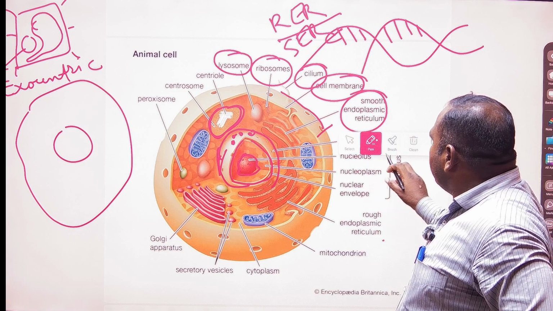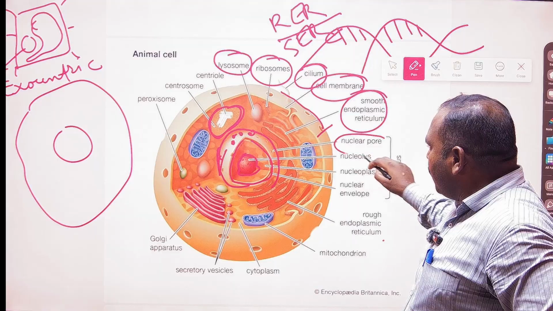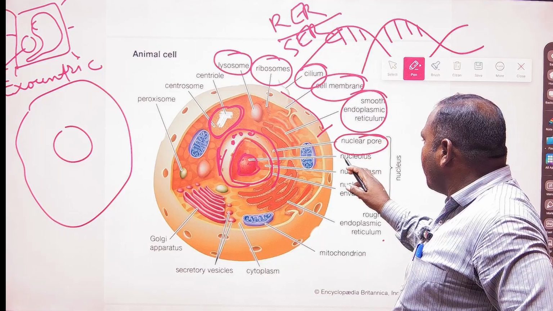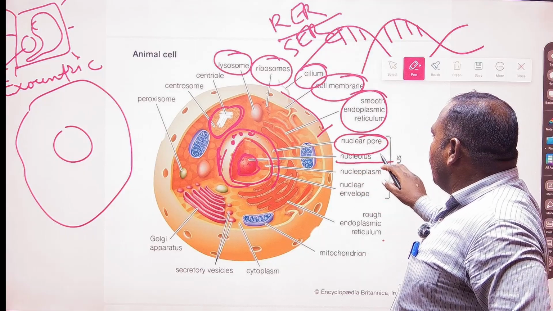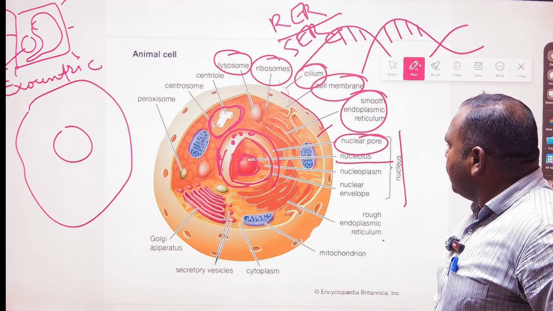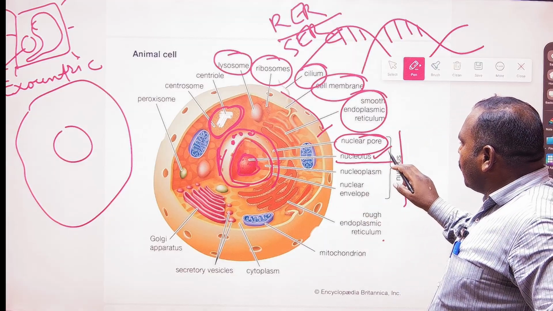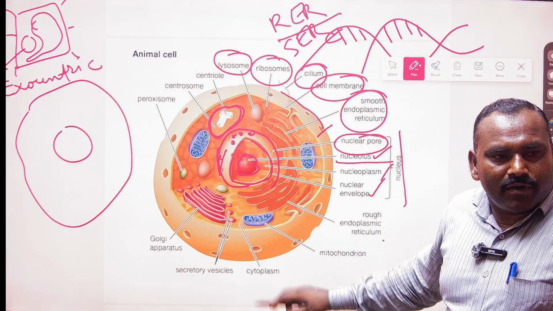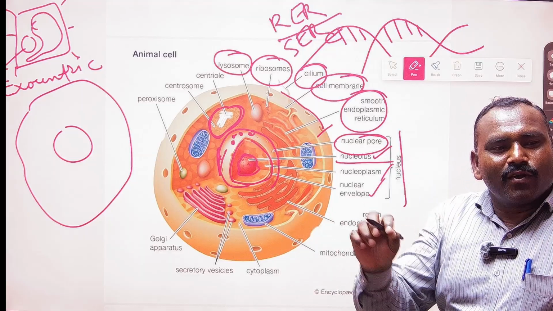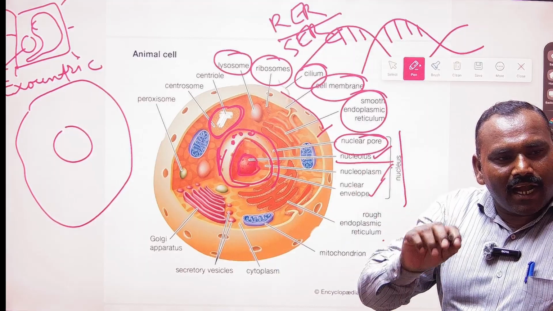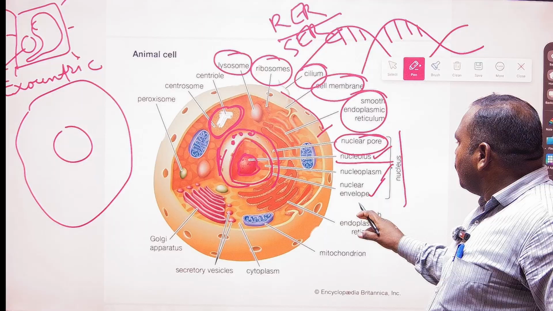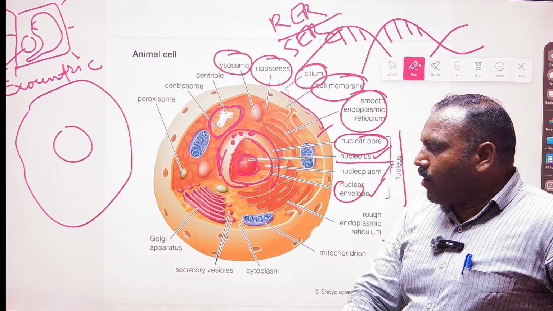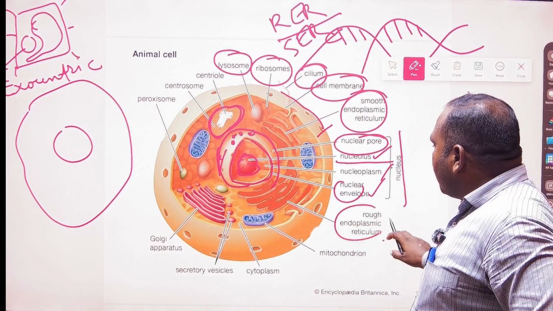Coming to another point, that is the nuclear pore. As I told you, that is a channel for the exchange of information from the nucleoplasm to the cell cytoplasm. The nucleus is made by these components: nuclear pore, nucleolus, nucleoplasm, and nuclear envelope. These four components are very important: nuclear membrane, nuclear pore, nucleolus, and the nuclear envelope. That is an outer membrane, the two-walled or double-walled. Now, the rough endoplasmic reticulum is already discussed.